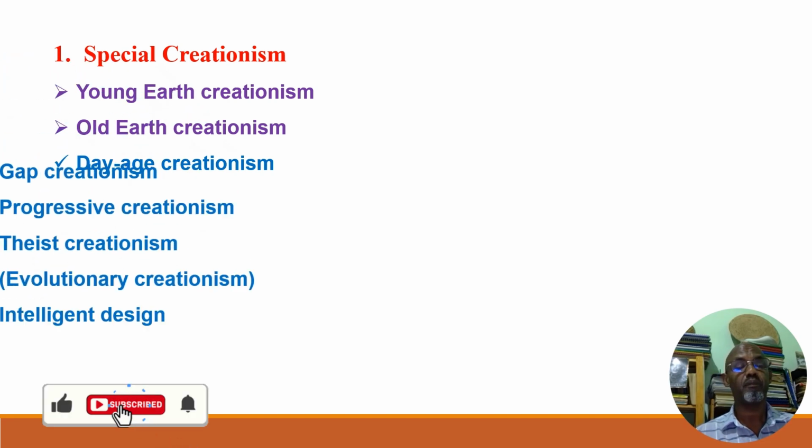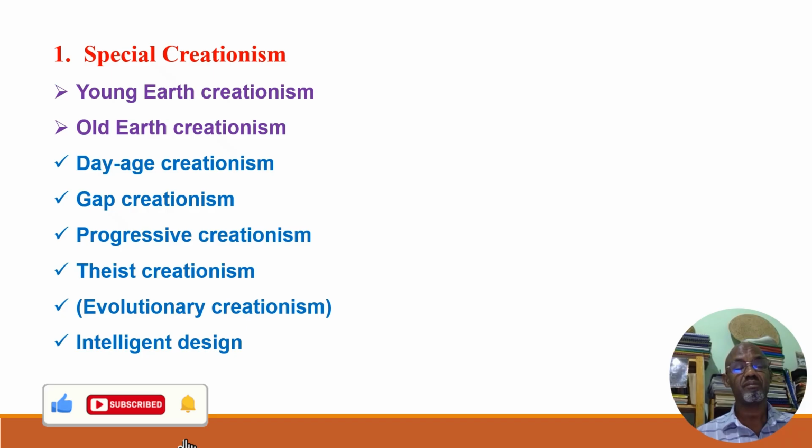The others are gap creationism theory followers. There are also other sects: progressive creationism theory followers, theistic creationism, also known as evolutionary creationism.